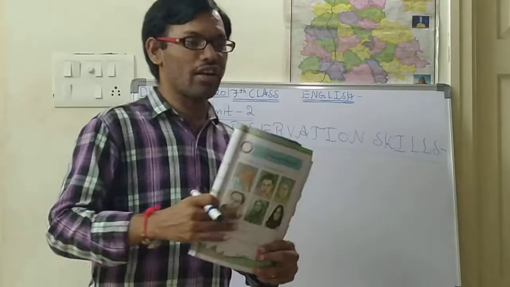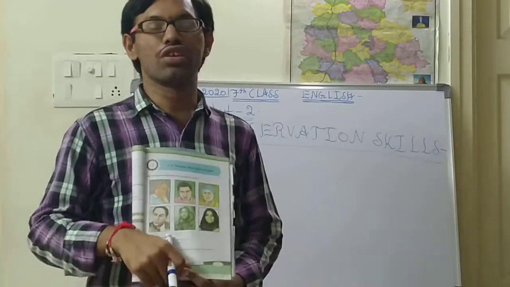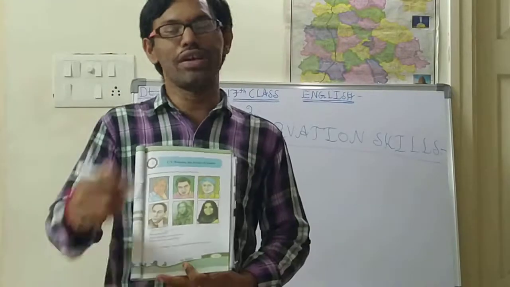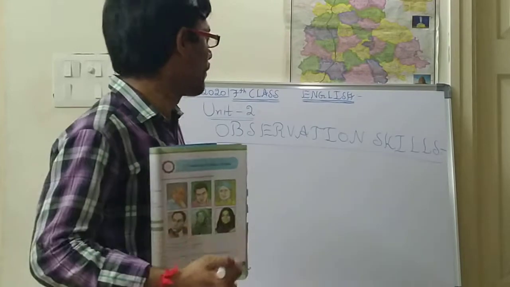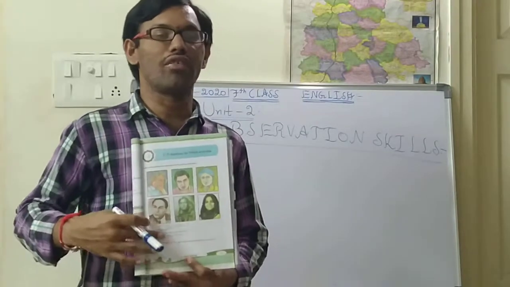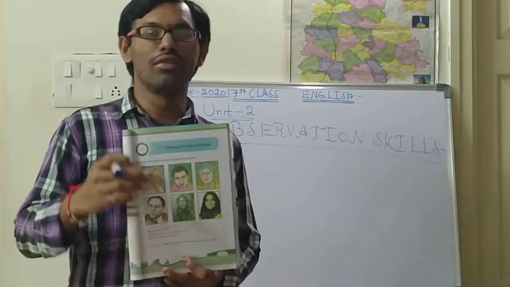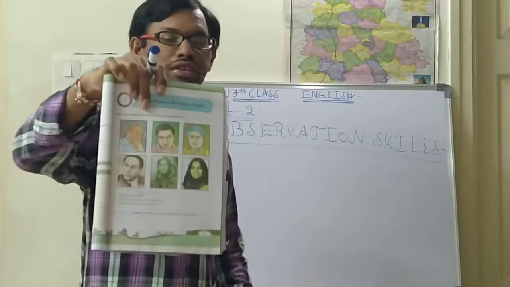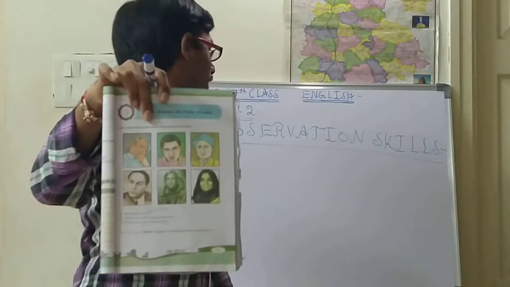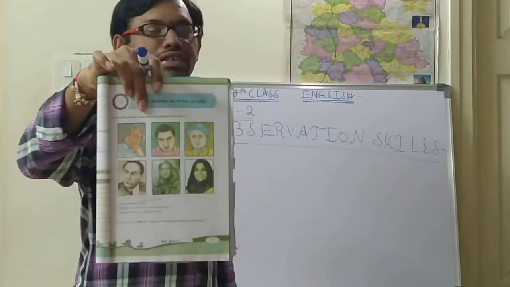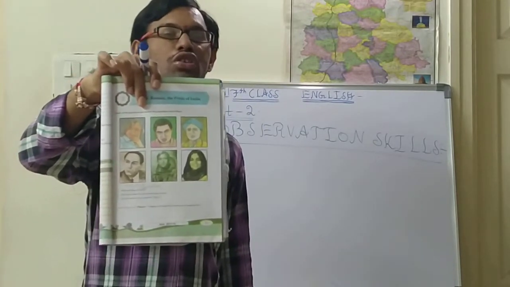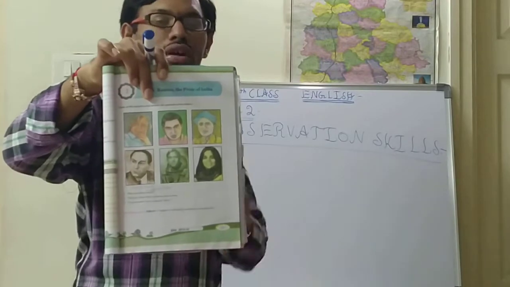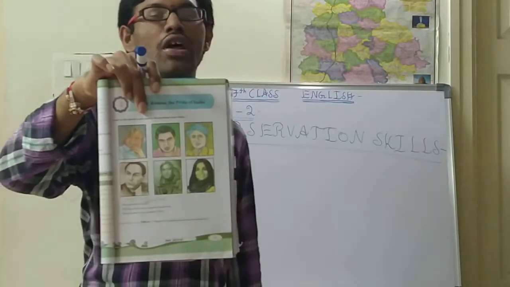So here are some of the pictures, children. I think you might be seeing these pictures. This is the observation skills part of unit second. If you can see them, it is very well and good. Here there are some personality pictures. Who are these persons in the pictures?